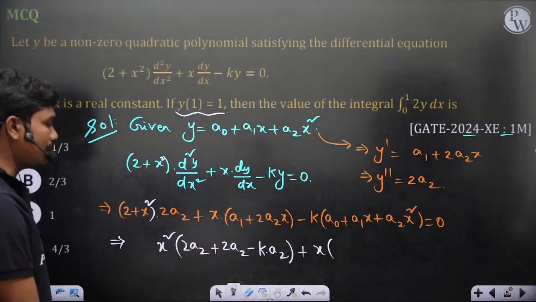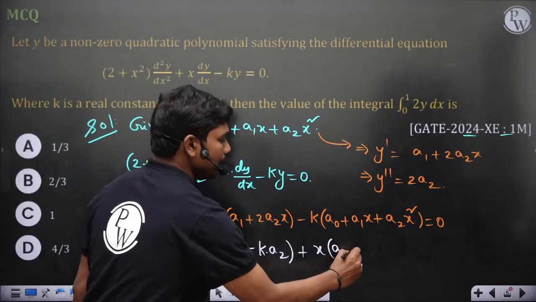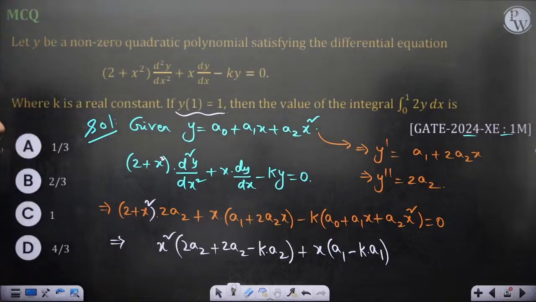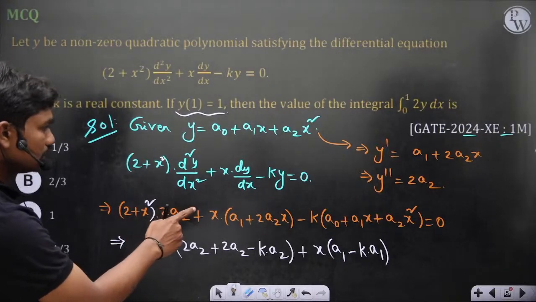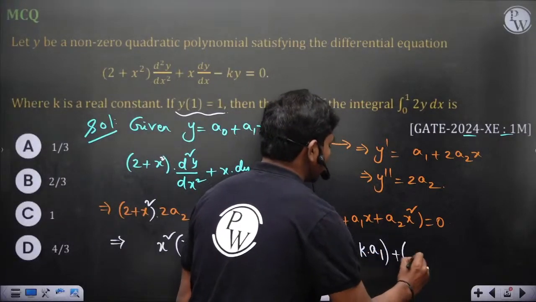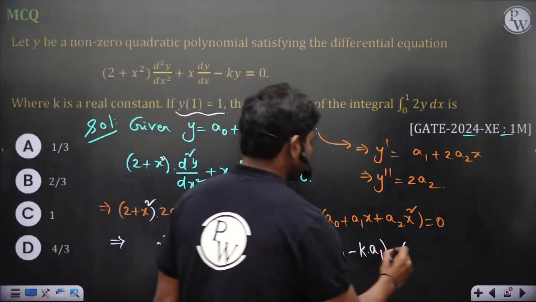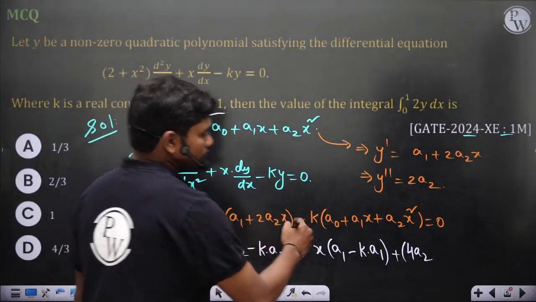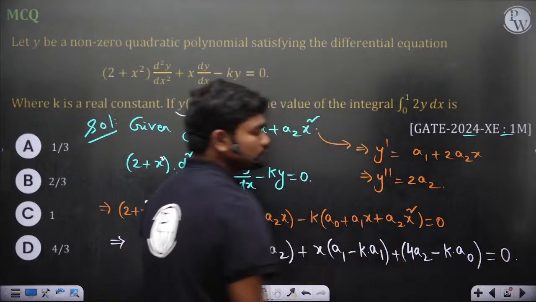So what would be the coefficient of x again? Here there is no x, so here you have one x actually, a1 minus k times a1. So plus x into a1 minus k times a1, correct? That's all. Plus the constant. So what is the constant actually? The constant value is 4a2. Then you have no constant, minus k a naught. Minus k a naught is equal to 0. This is what you get.